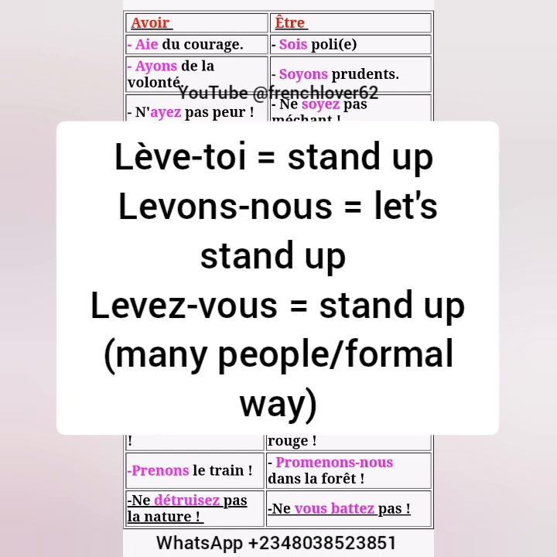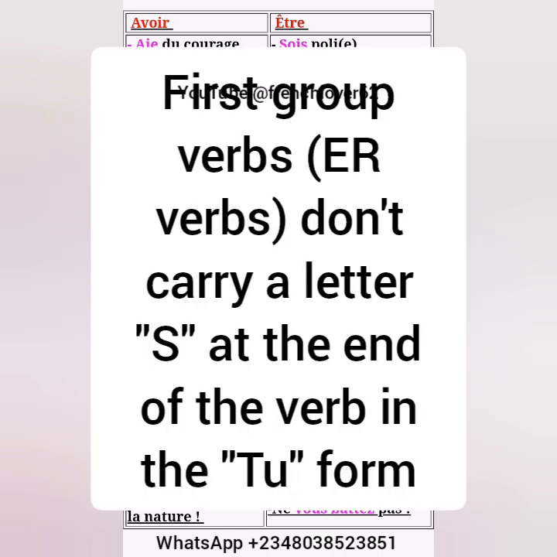The other rule is, if you are conjugating first group verbs, those are verbs ending with er. If you don't know how to conjugate er verbs, please refer to my videos on conjugation. It is there on the channel. So whenever you're using er verbs in the imperative tense, you don't add s in the tu form. Normally you're supposed to put s, that's es, at the end of the verb, but when you are using the imperative, you remove the s. Remember, only for er verbs.